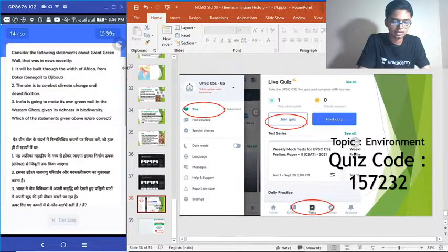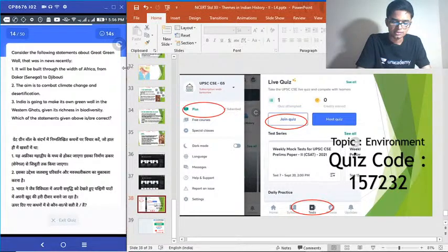Moving to our next question, 14. Consider the following statements about Great Green Wall that was recently in the news. 1. It will be built through the width of Africa from Dakar to Djibouti. 2. The aim is to combat climate change and desertification. 3. India is going to make its own green wall in the Western Ghats, given its richness in biodiversity.